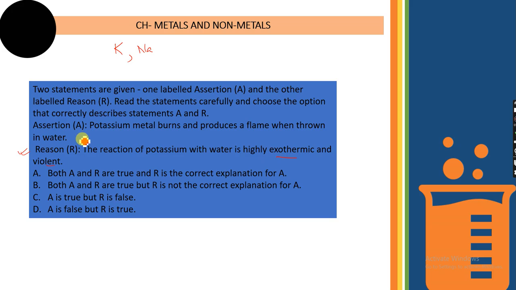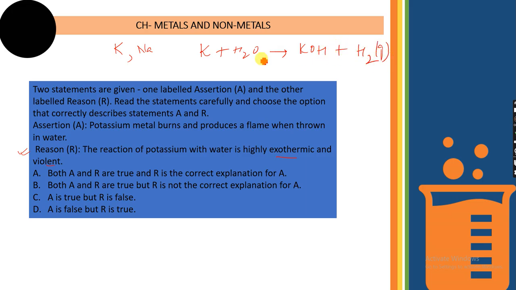Now what about the assertion? Potassium metal burns and produces a flame when thrown in water. This is also correct. As soon as you add potassium to water, it reacts with the water and catches fire. Potassium hydroxide is formed and hydrogen gas is released.